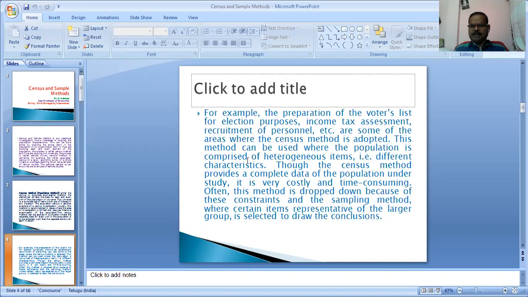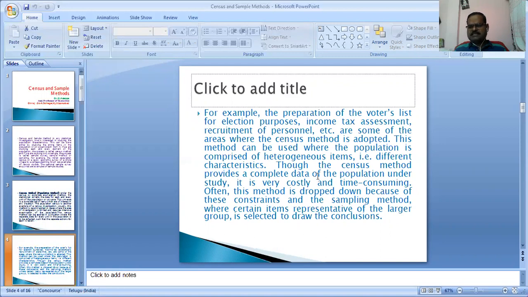This method can be used where the population is comprised of heterogeneous items, that is, different characteristics. Though the census method provides complete data of the population under study, it is very costly and time consuming.